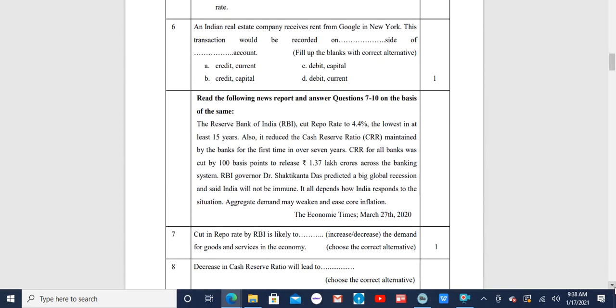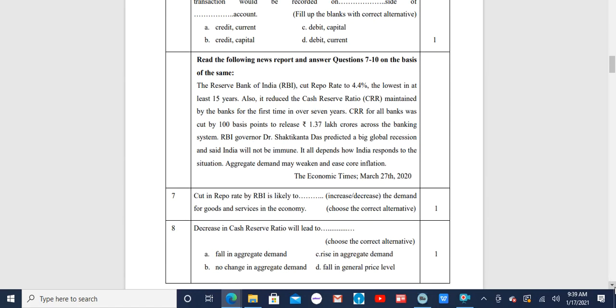Then you have various questions that have a lot of options from question 7 onwards. So read the following news report and answer questions 7 to 10 on the basis of the same. The news report reads as follows. The Reserve Bank of India, that is RBI, cuts the repo rate to 4.4%, the lowest in at least 15 years.